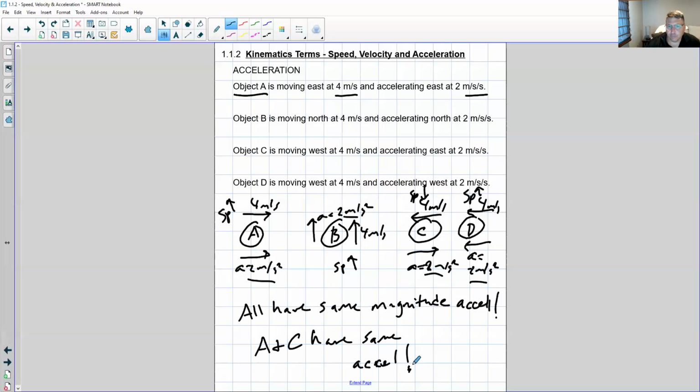I hope this has helped you conceptualize the difference between instantaneous and average speeds and velocities, and given you a little bit deeper thought process about velocity and acceleration and what it means to have the same acceleration.